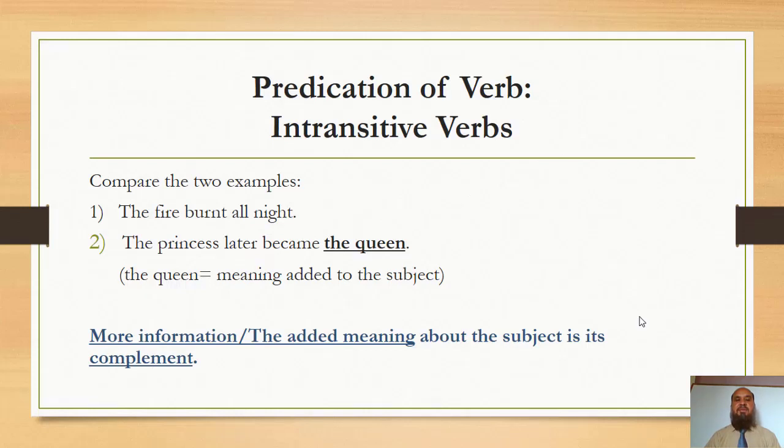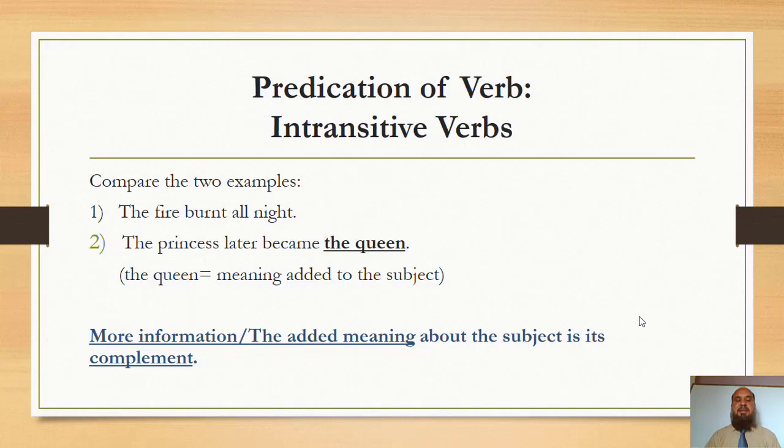Now we go to the predication of intransitive verbs. Compare two examples. Number 1, the fire burnt all night. Number 2, the princess later became the queen. In sentence number 1, there is no added meaning about the subject.